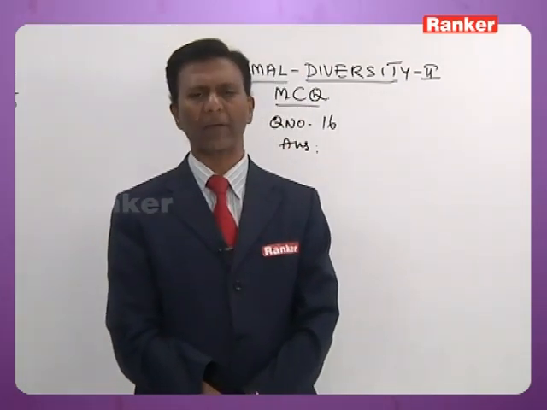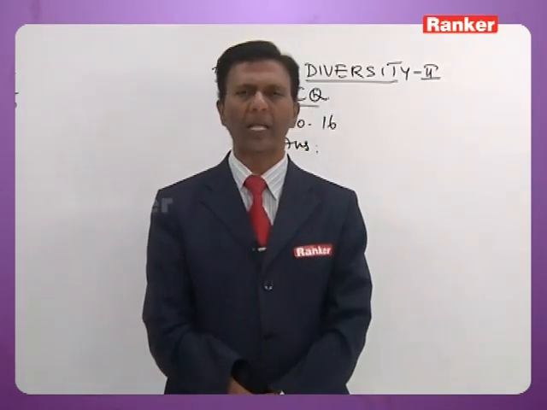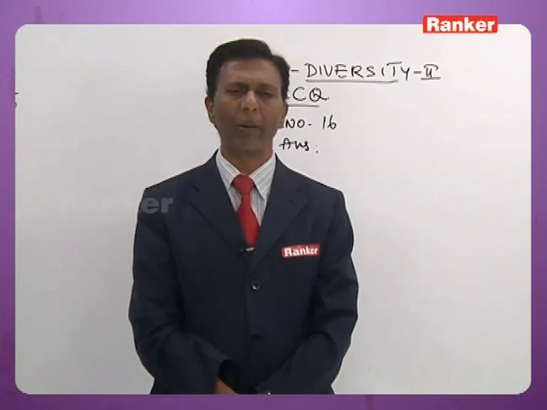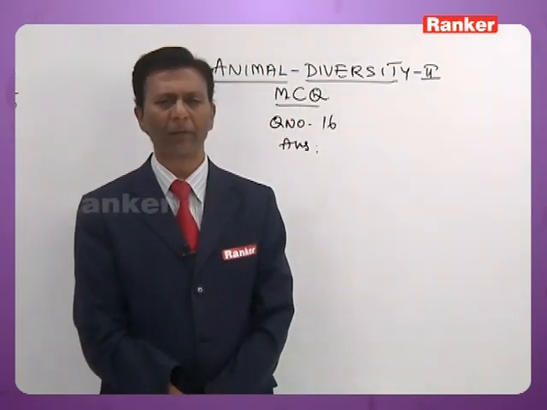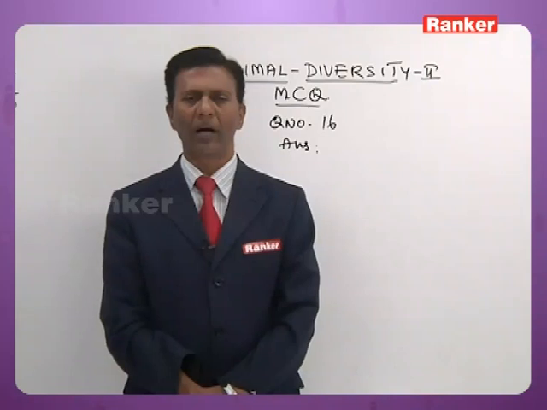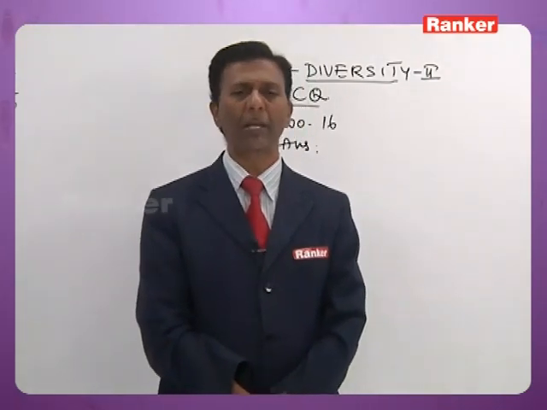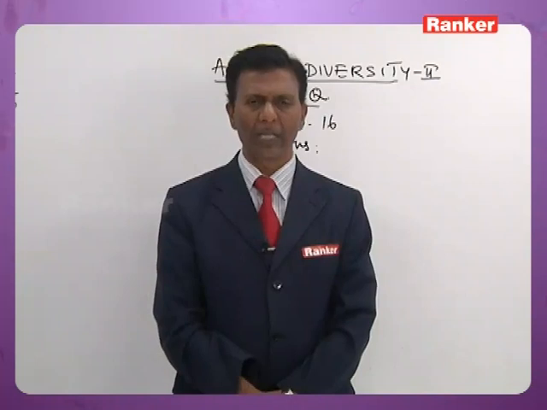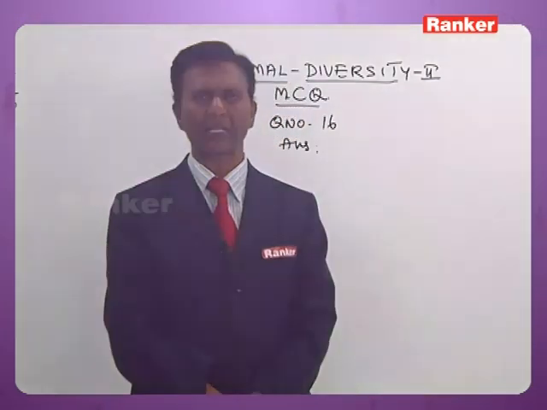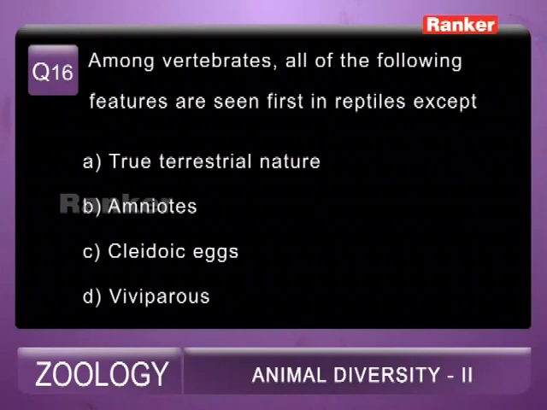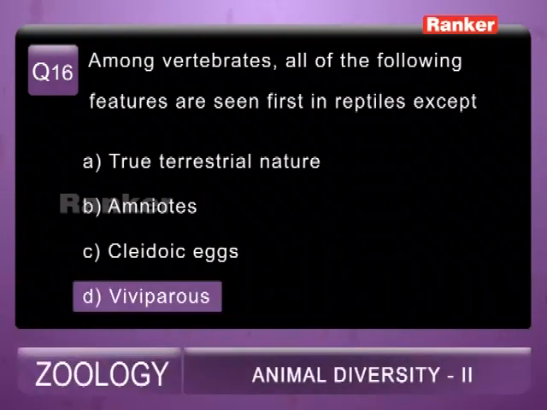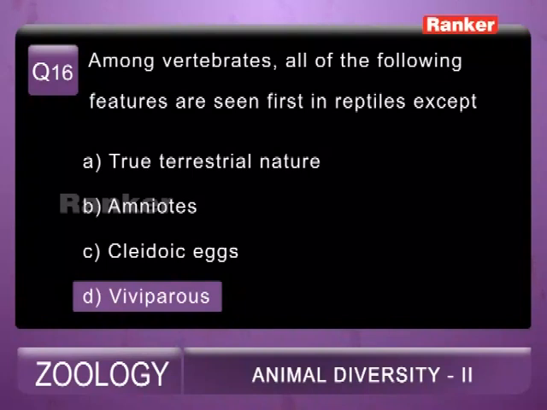Viviparous nature is not a first-time character, because in amphibia there are some which are viviparous, and in fish there are viviparous ones too. So among all of the following features, the one which is not seen for the first time in reptiles is viviparous nature. So the question is like this, dear students: among vertebrates, all of the following features are seen first time except the following. Which one is not seen first time? Viviparous nature. So the 16th question correct answer is D, viviparous condition, that is not noticed for the first time in reptiles.